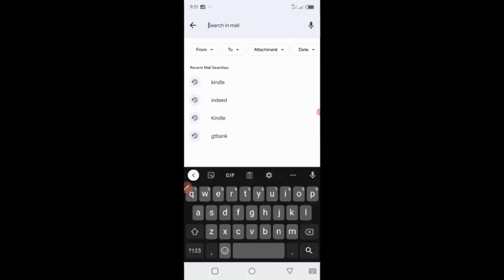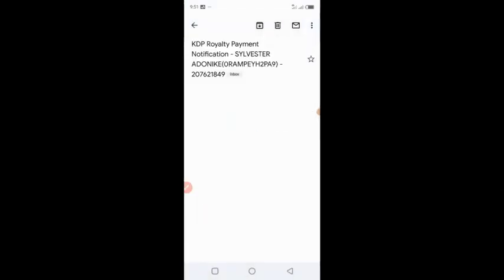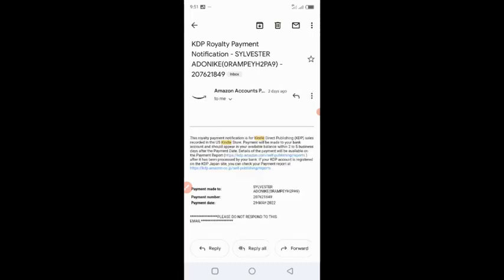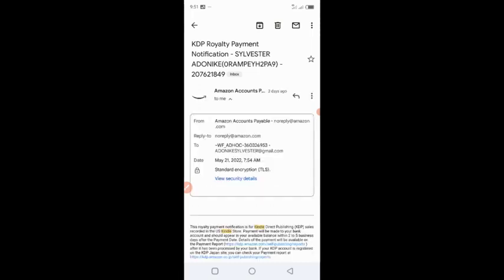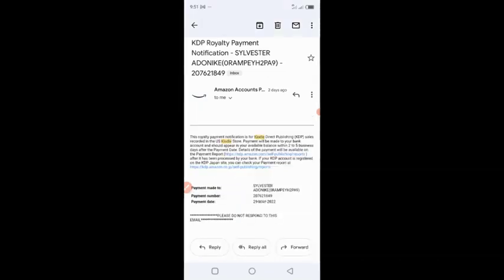So I'm going to search for Kindle. I'm lazy to scroll, so okay, this is what they just recently sent me 2 days ago. You can see that this is my email right here, and this is from Amazon. Amazon is telling me that my royalty payment for my KDP sales in the US Kindle store is going to be made on 29th of May, right?